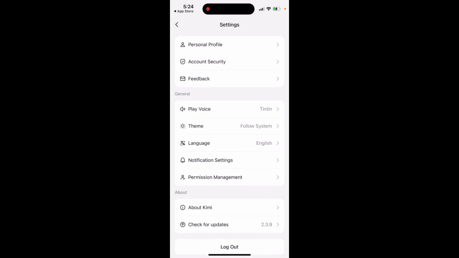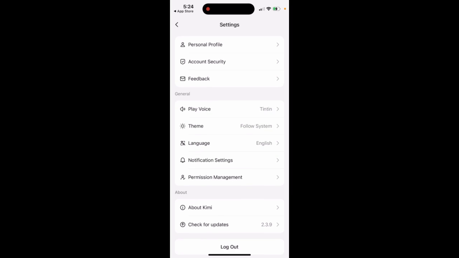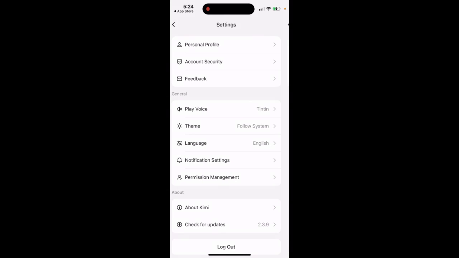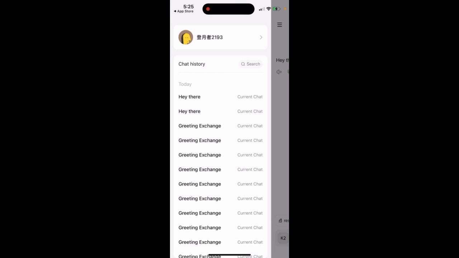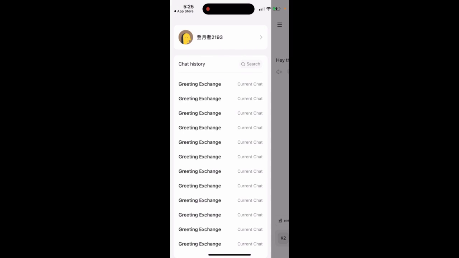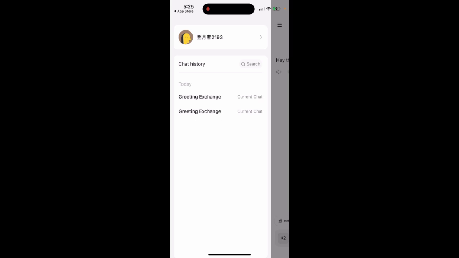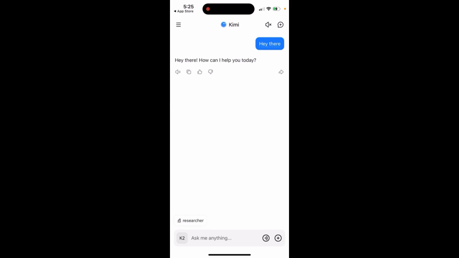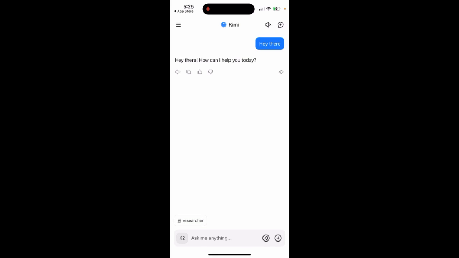And account security, you can always go to your profile and link to your WeChat, also delete your account. And then, as you can see, it's glitchy, to be honest. It keeps creating these chats, and why it's doing that, I don't know, so it's quite buggy. But then yeah, you can just attach photos, files, audio files, and it's kind of another version of DeepSeek or something like that. So that's the idea.